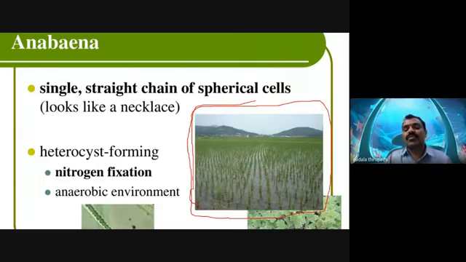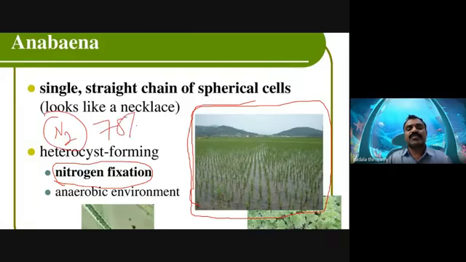Whenever Azolla is cultivated inside the paddy field, Anabaena also grows in the cavities of the Azolla leaves. This Anabaena is capable of fixing nitrogen from the atmosphere. 78% of the atmosphere is free nitrogen, molecular nitrogen, which is not usable by higher plants.